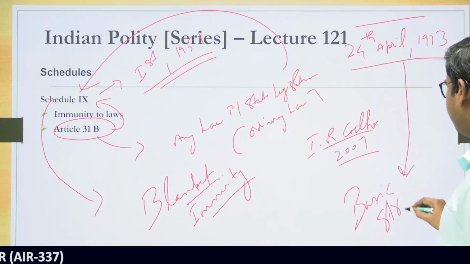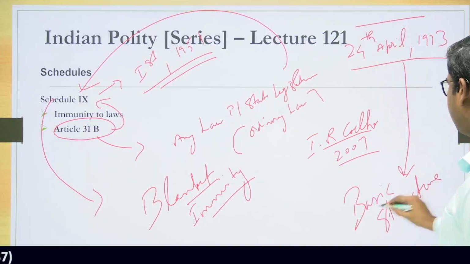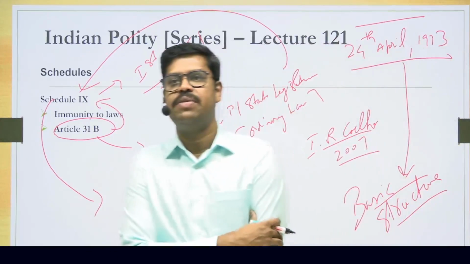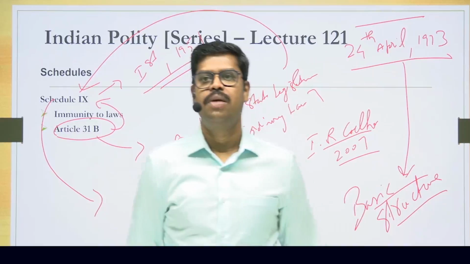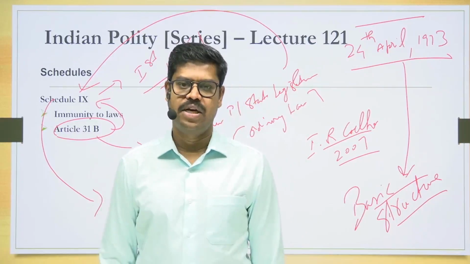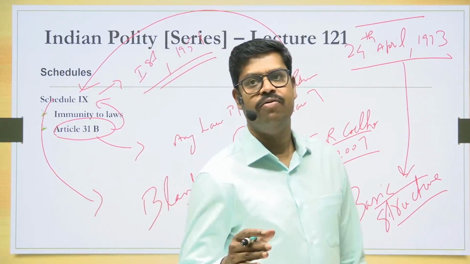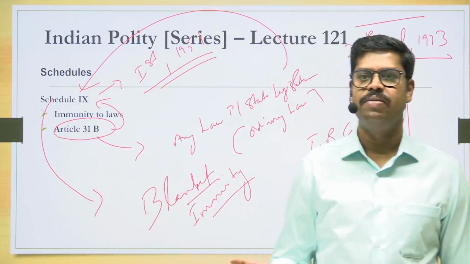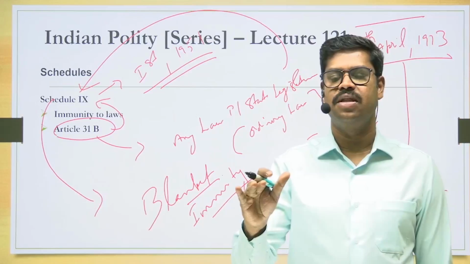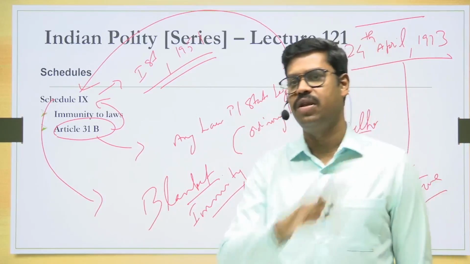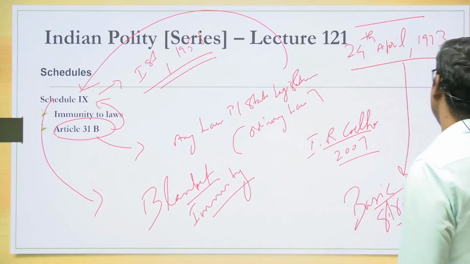So to say that today the laws placed inside the 9th schedule have blanket immunity is wrong. The laws placed inside the 9th schedule can be challenged in a court of law. But on what ground can they be challenged? On the ground that they are violative of the basic structure. And which laws placed inside the 9th schedule can be challenged? Any law placed inside the 9th schedule on or after 24th April 1973. So this is basically what you'll have to understand.